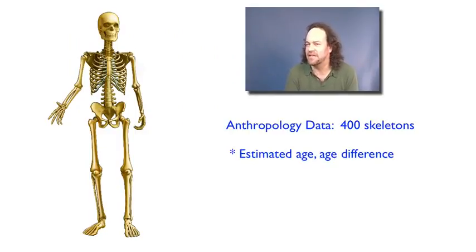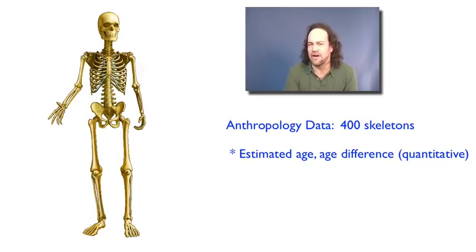Let's go back to that skeleton data we had before from the anthropologist. Remember that this had various information about 400 different skeletons that had been studied. Well, we already talked about things like the estimated age at the time of death, or the difference between the estimated and the true age at the time of death. And those were quantitative variables, so we could talk about the minimum and the maximum and the median and box plots and quartiles and mean and standard deviation and all those things.